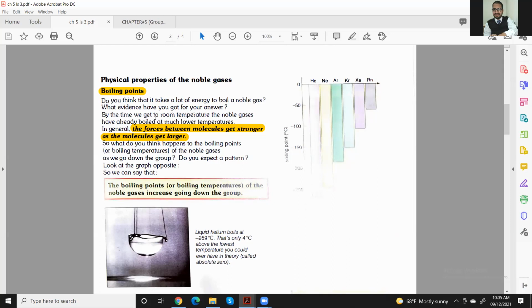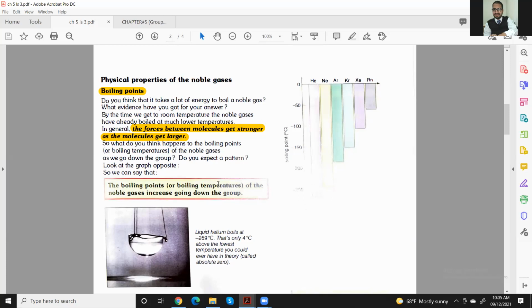By the time we get to room temperature, the noble gases have already boiled at much lower temperature in general. The force between molecules gets stronger as the molecules get larger. Very easy to understand. So what do you think happened to the boiling point of the noble gases?